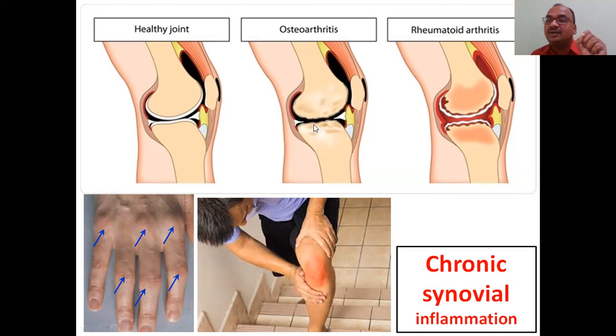And when you come to rheumatoid arthritis, the bone is eroded like this, and the synovial membrane is also erased. Both the synovial membrane as well as the bones will be eroded. Both the synovial membrane cells and bone cells will be removed.